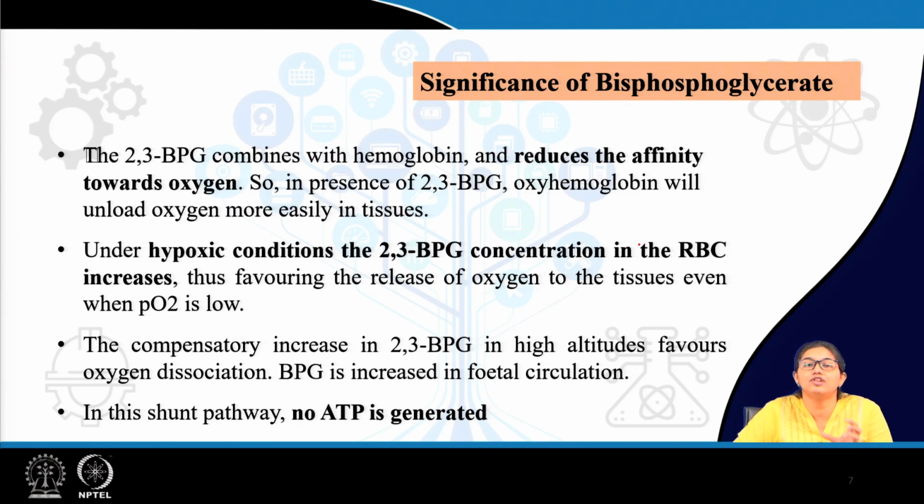That molecule is 2,3-BPG. In hypoxic condition, 2,3-BPG concentration is increased inside RBC, and this helps detachment and delivery of oxygen to the tissues. Now, it is helpful in those persons who are living in high altitude, where there is low partial pressure of oxygen. It is helpful in fetal circulation, where there is more requirement of oxygen to the fetal tissue, but again to remember that there is no ATP generation.